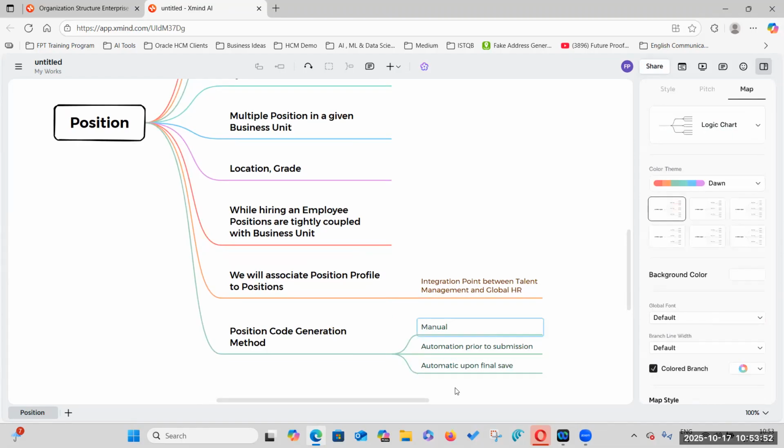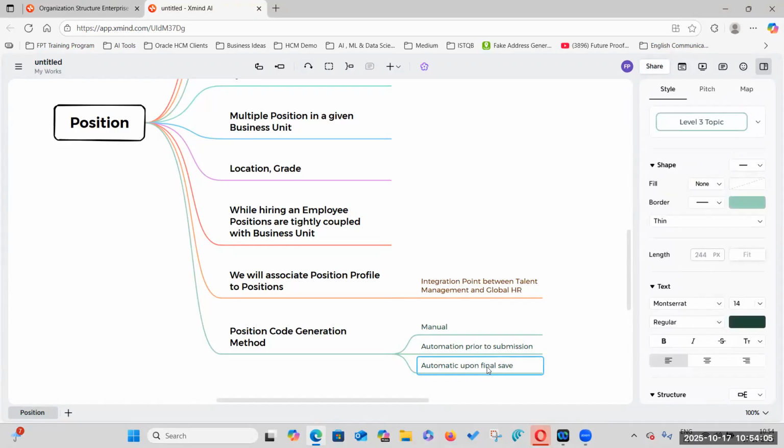That one word will make you or it will break you. Correct. Automatic upon final save is actually what the professional will use. Automatic prior save, people who learn that will use.